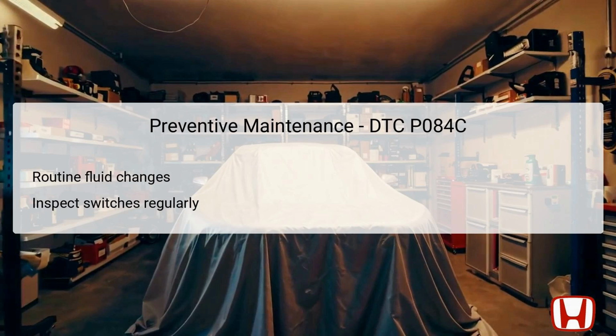Additionally, conducting routine inspections of the line pressure switch and associated wiring can help identify any potential failures before they result in serious issues. Ensuring that these preventive measures are part of regular vehicle maintenance can help in sustaining performance, optimizing drivability, and prolonging the lifespan of essential transmission components. Proactive maintenance ultimately leads to a more reliable driving experience and can save significant repair costs over time.